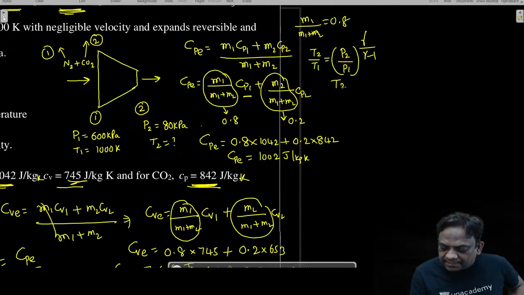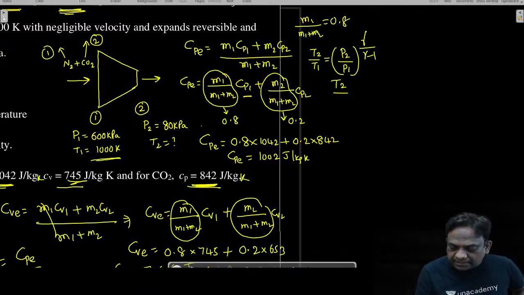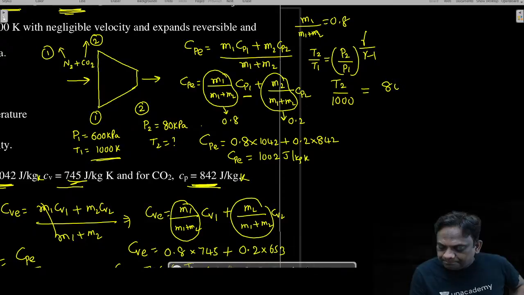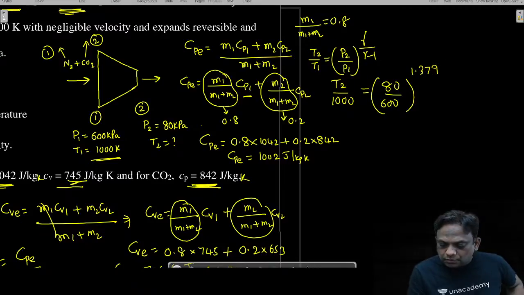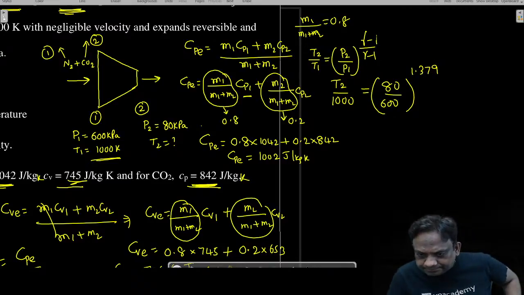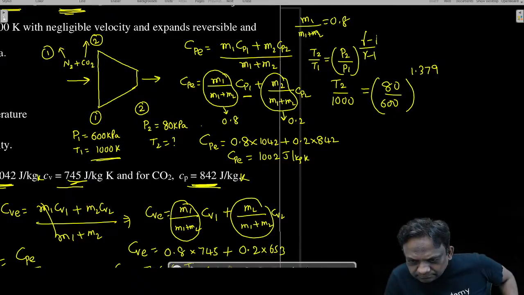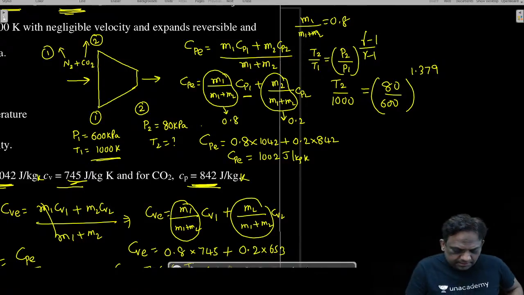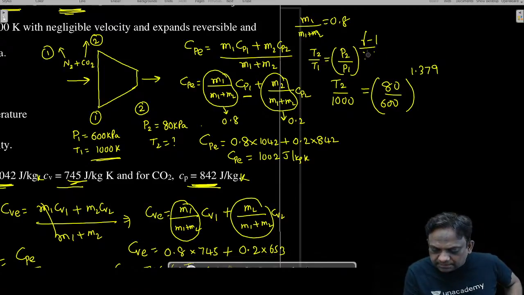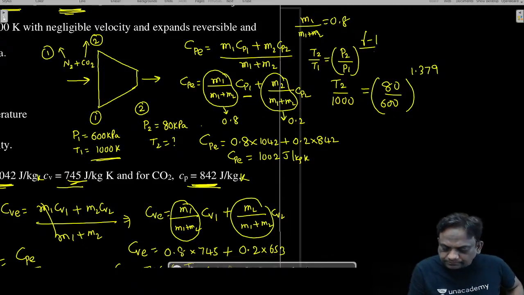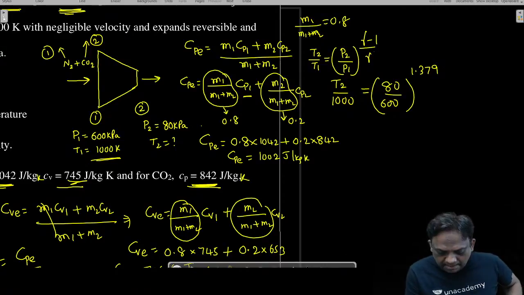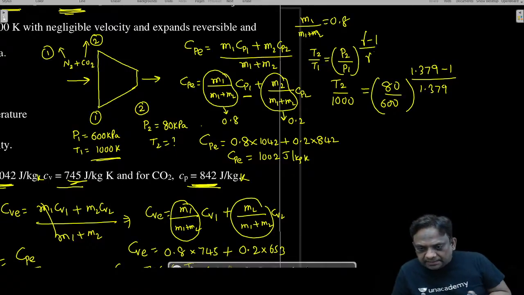So the final temperature by T1. What is T1? All temperatures should be in Kelvin. T1 is 1000, P2 is 80 and P1 is 600, power gamma is 1.379. Oh, sorry, this should be gamma minus 1 by gamma. Yes, Rohit. Is it correct now?